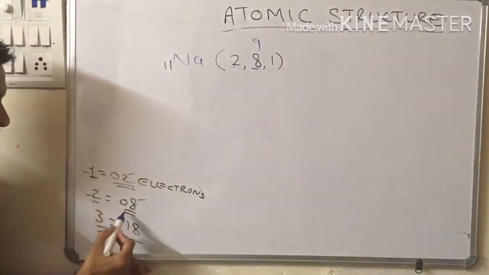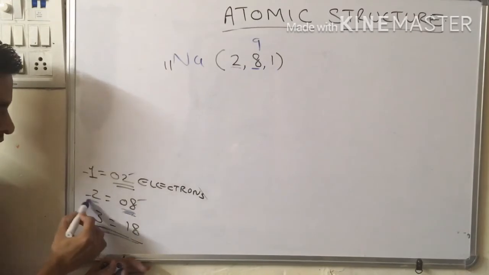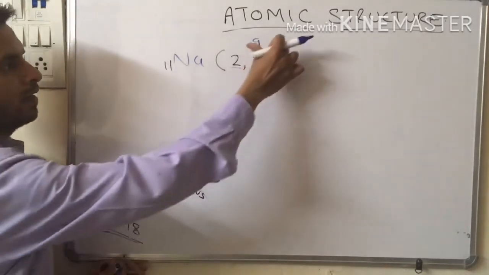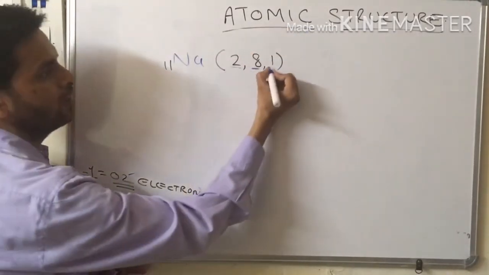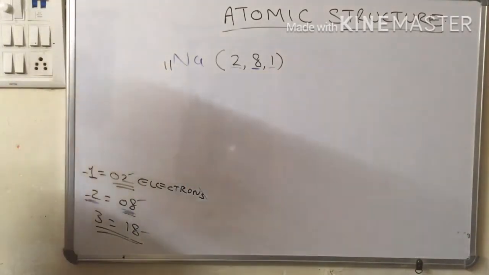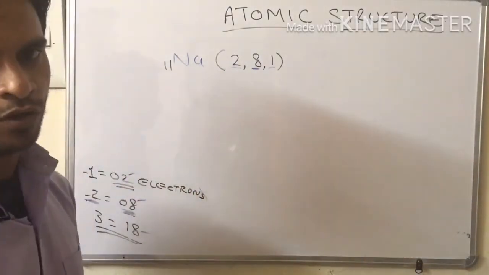Why? Because the limit of holding electrons in the second orbit is 8, so I have written 8, and 1 is remaining, so definitely that 1 will be placed in the third orbit. So this is how we can write the electronic configuration.